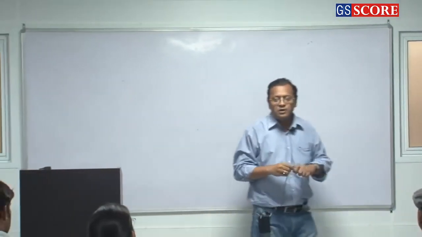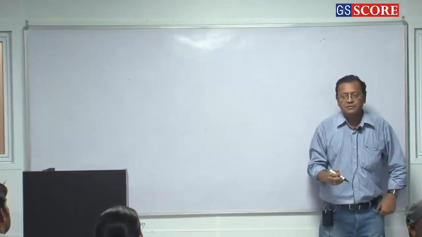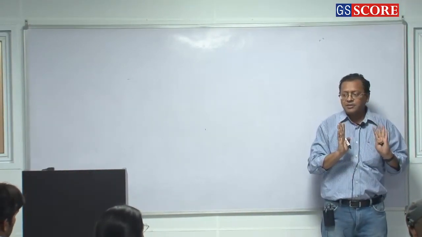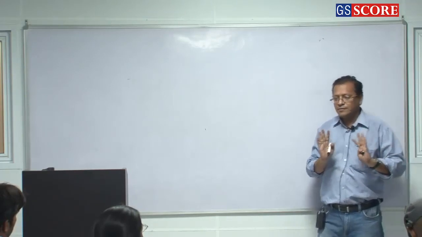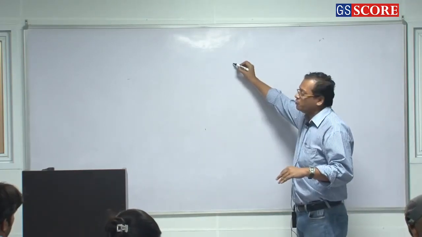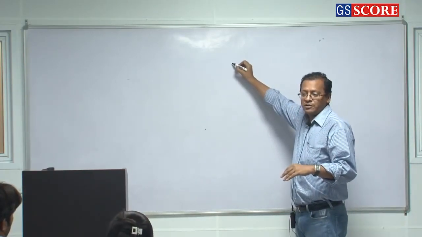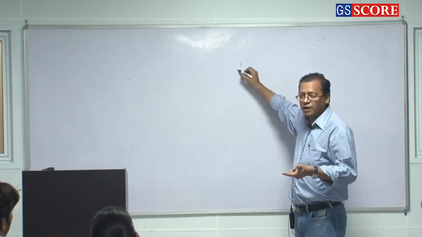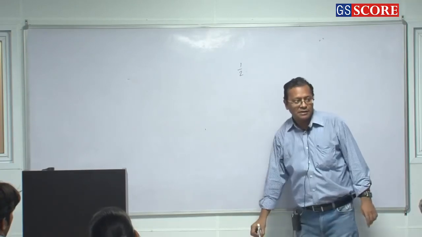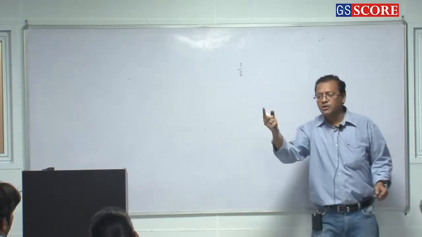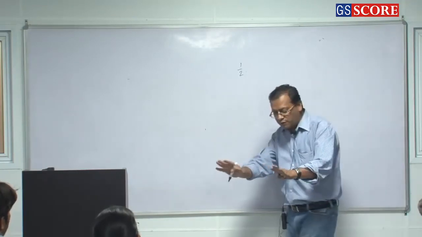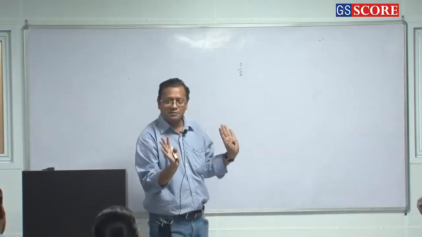What do you mean by probability? Favorable cases by total cases. So I have to pick up a head from a coin. What is the probability of head if you toss a coin? 1 by 2. ठीक है. Now 2 coins are tossed. What is the probability that both of them show heads?